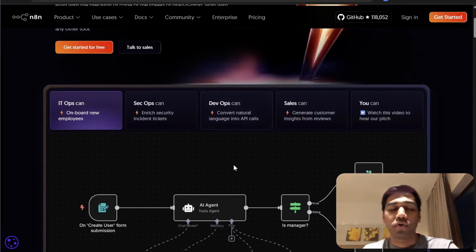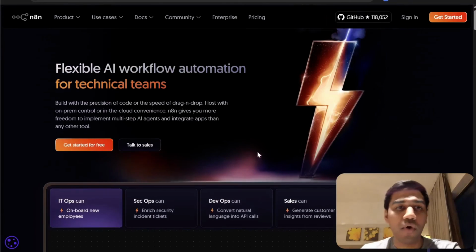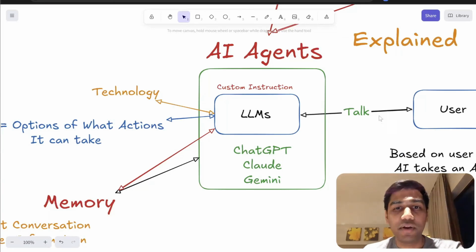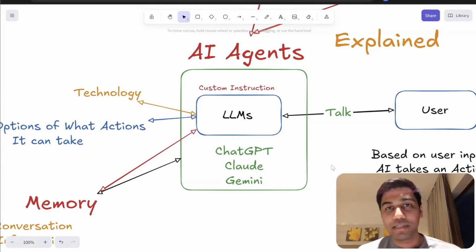Now again, I have a ton of tutorials on this, so go ahead and watch that if you want to, or just search on YouTube how to build your first AI agent in n8n. But please go ahead and try it out. Go ahead and build your first agents today. It's super simple, and AI agents are nothing but AI which can take some amount of action based on the tools that it has access to.